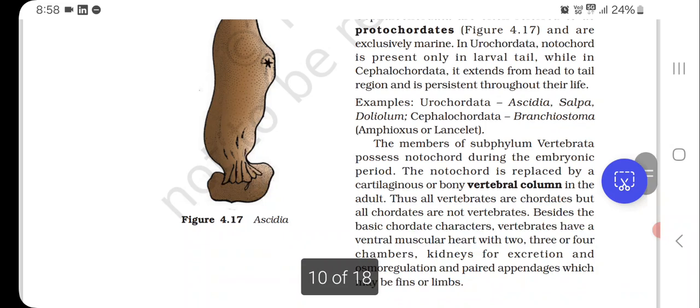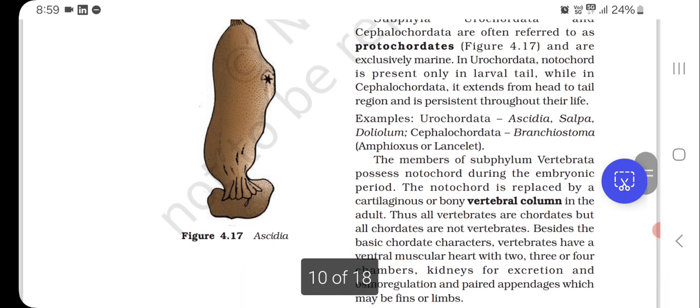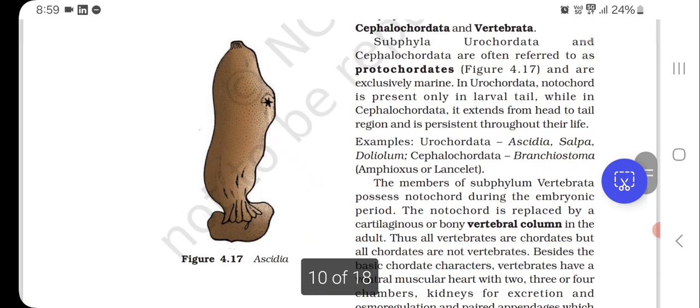Examples of Urochordata are Ascidia, Salpa, Doliolum. Cephalochordata: Branchiostoma, Amphioxus or lancelet. Here is a diagram of Ascidia.